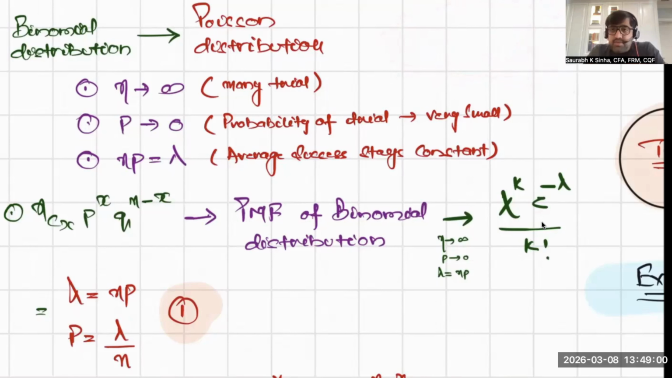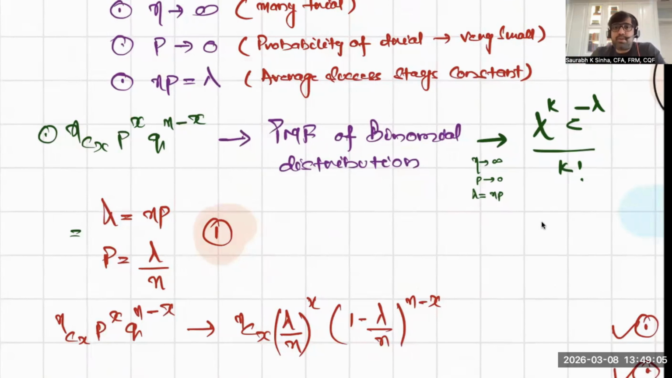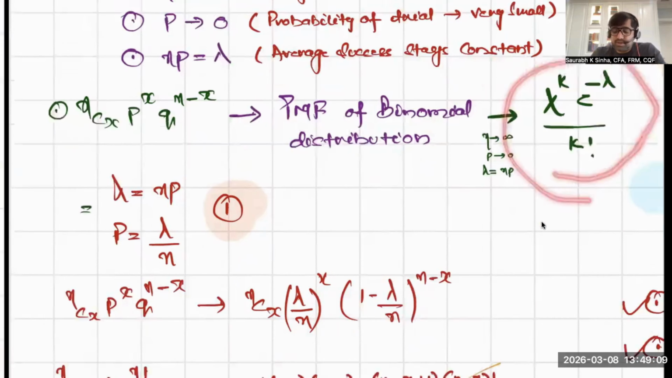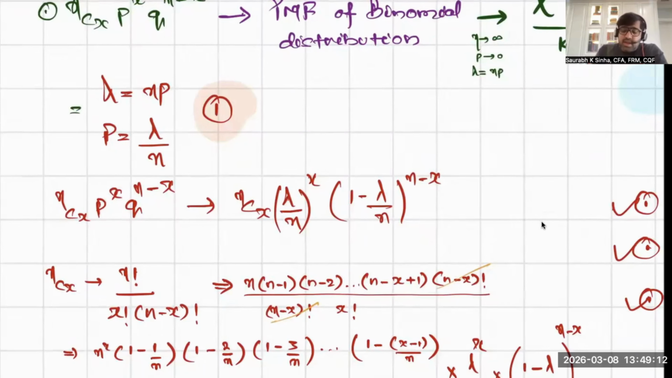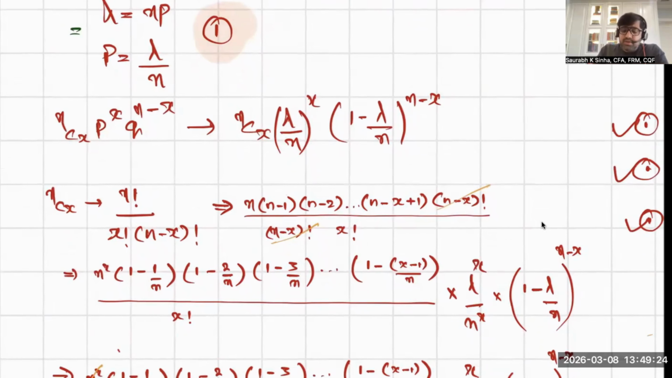If all these conditions are satisfied, you will see that nCx p to the power x q to the power n minus x will converge to this probability mass function. Few things that you have to do. You start with nCx p to the power x q to the power n minus x. First, you know lambda is equal to np. Replace p with lambda upon n. As you replace p with lambda upon n, something will start happening.